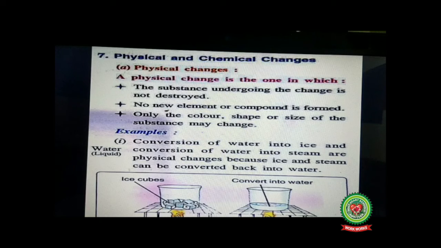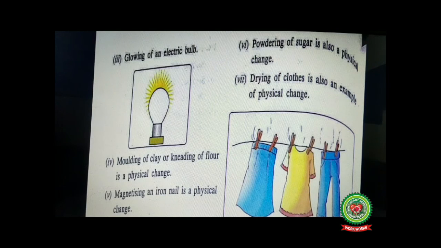Examples: conversion of water into ice and conversion of water into steam are physical changes because ice and steam can be converted back into water. Here only the state of water changes, but its chemical composition does not change. So it is a type of physical change. Glowing of an electric bulb is a physical change as no new substance is formed. Molding of clay or kneading of flour is a physical change, yes, because its chemical properties are the same.